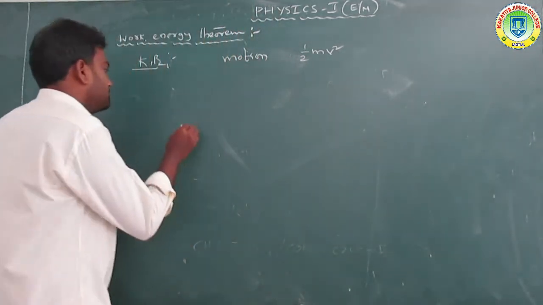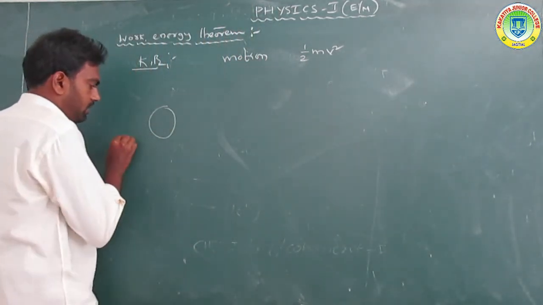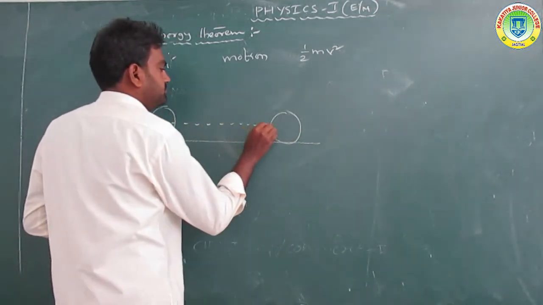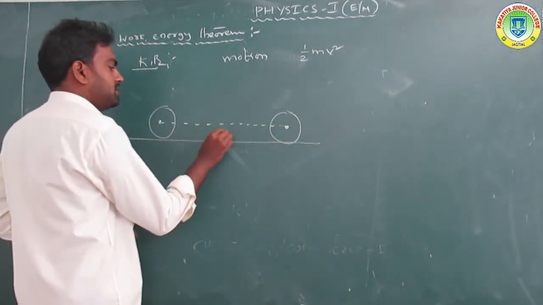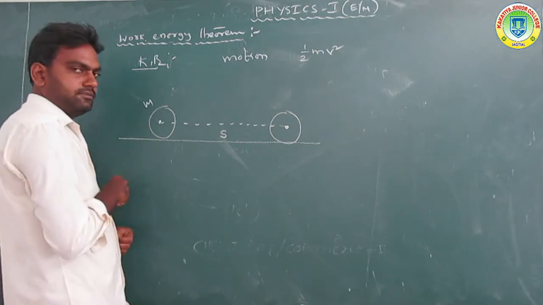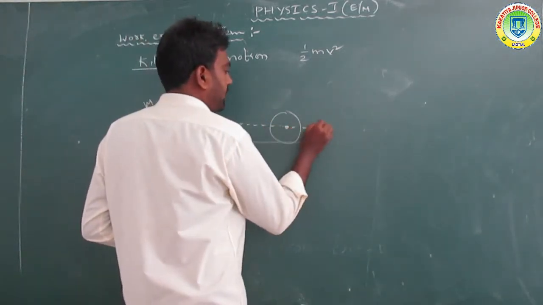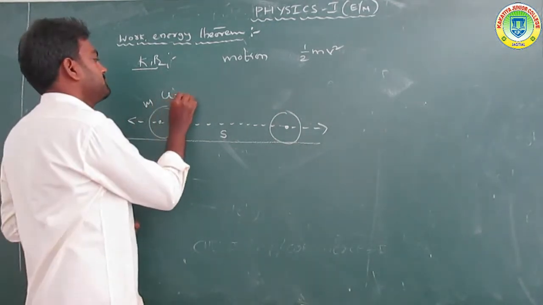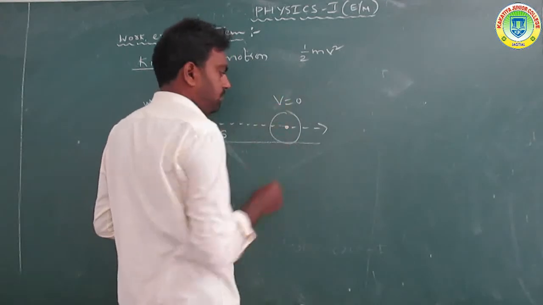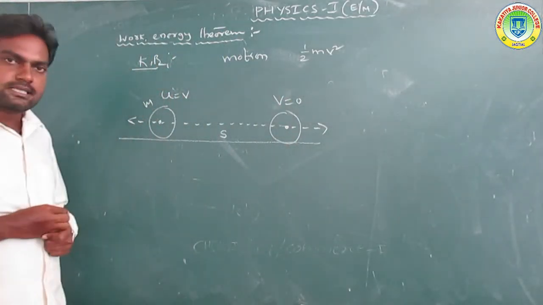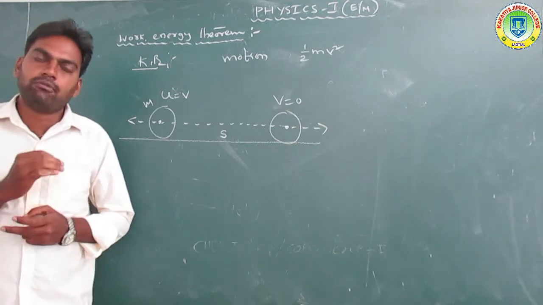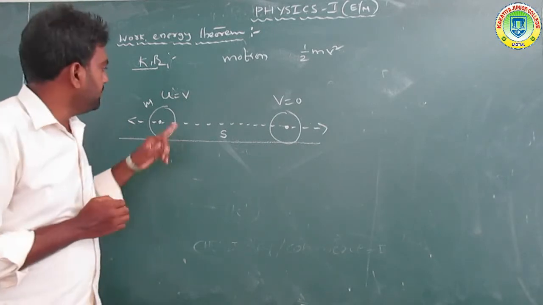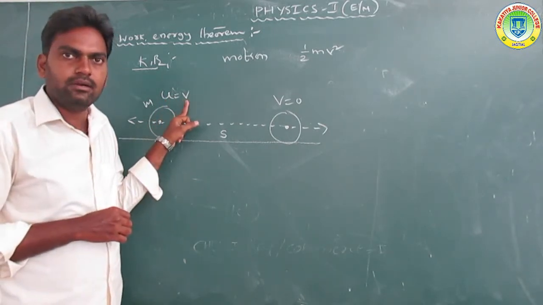First of all, take a body rolling on a surface. For example, let the displacement be S, M the mass of the body, and F the force applied. The initial velocity is U and the final velocity is V equal to 0. So first consider a body of mass M moving with initial velocity U equal to V.